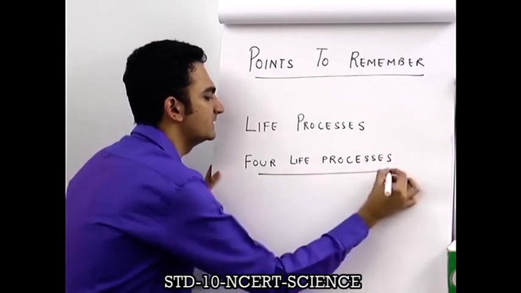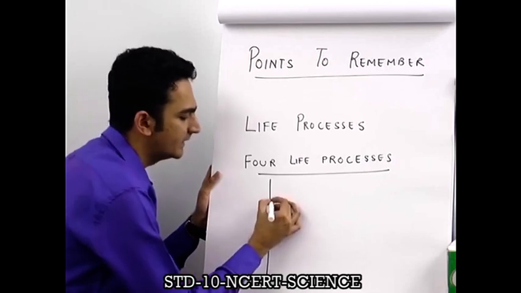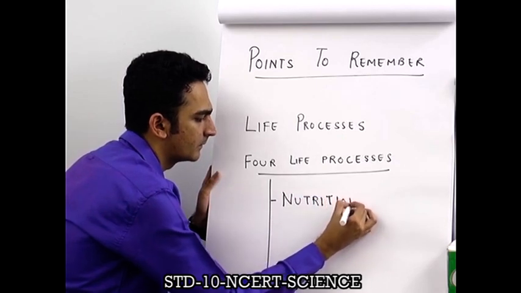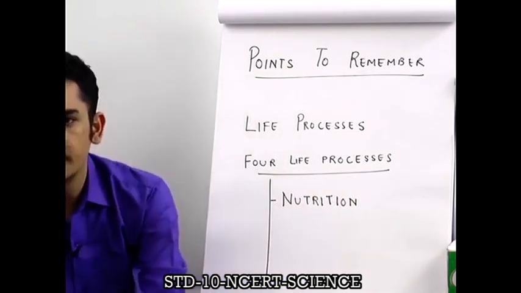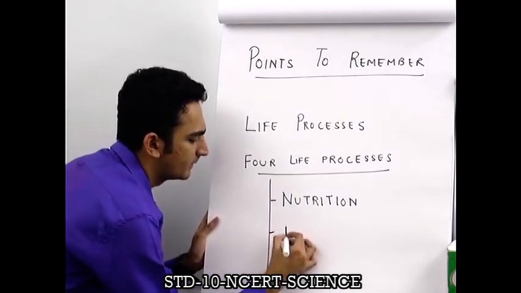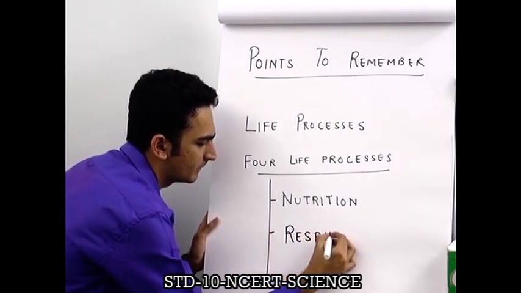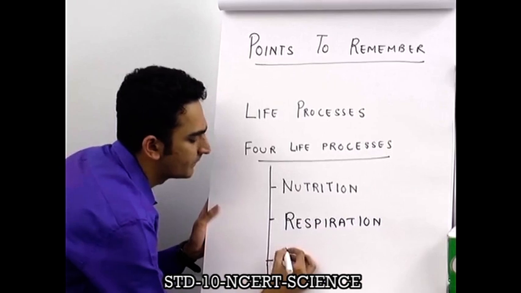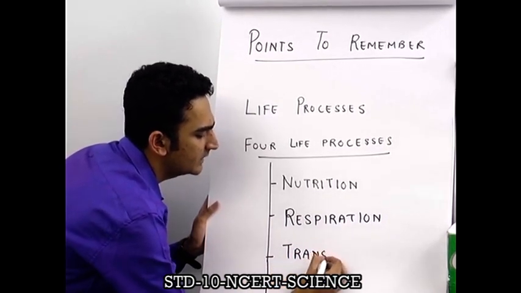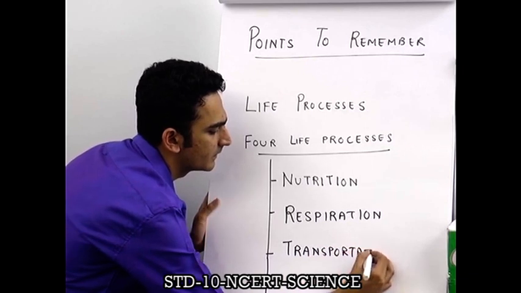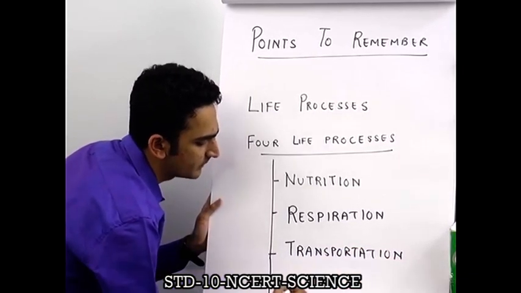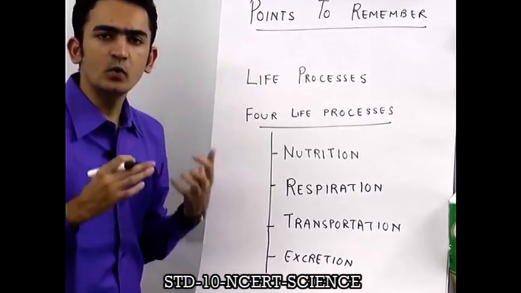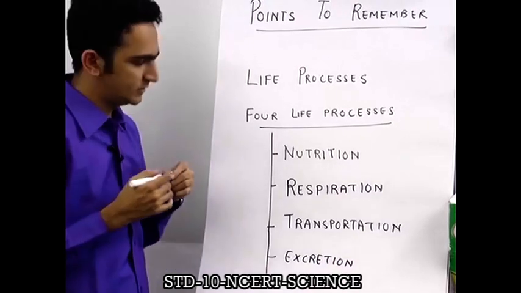These 4 life processes will be: first one, nutrition; second one will be respiration; third one will be transportation; and the last one will be excretion. These are the 4 life processes which we will be studying in detail in this chapter.